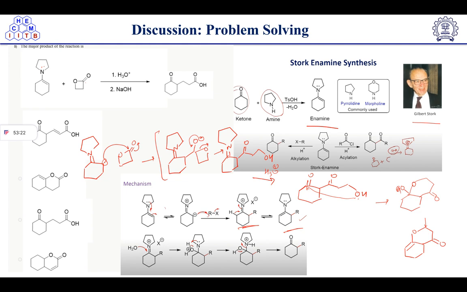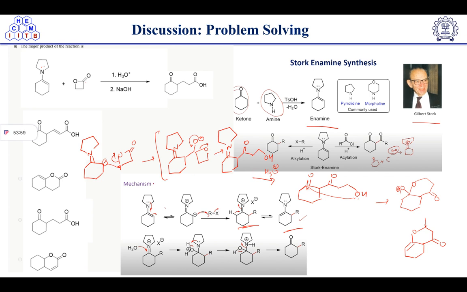This type of product will form here. So in this case, this negative charge is attacking on this carbon, not here, here, and it's getting open.